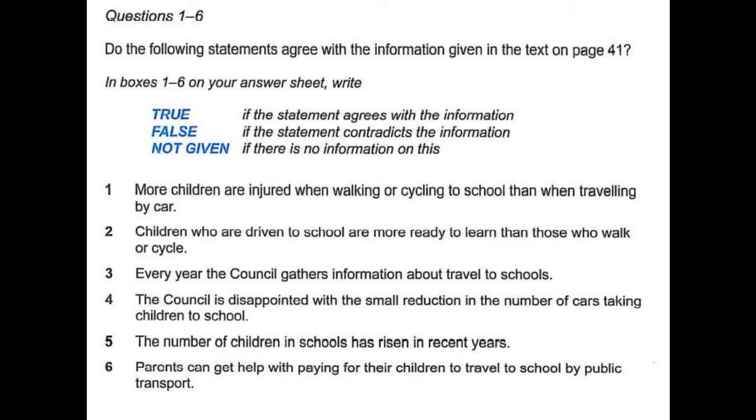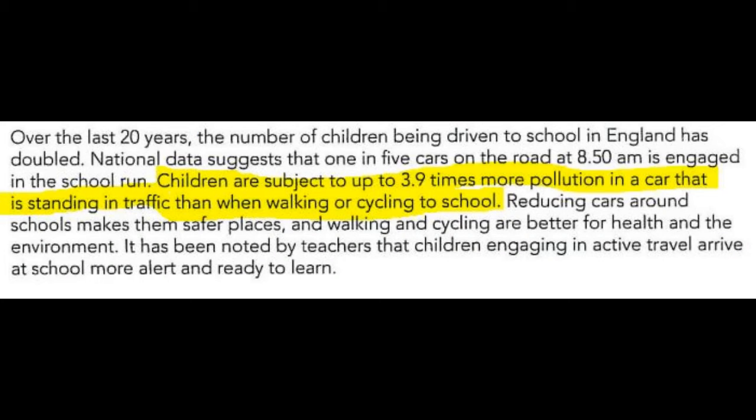So now when we read the second question, it is written that children who are driven to school are more ready to learn than those who walk or cycle. Now in the question, it is given that those who are driven to school are more ready to learn. But in the paragraph when you read, it is written that children are subjected to up to 3.9 times more pollution in a car, which is reducing their efficiency, because it is written that walking and cycling are better for health and the environment. Right? Now, this is contradicting, so the answer would be false.